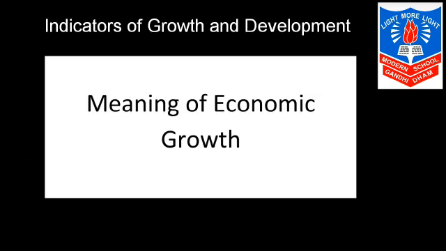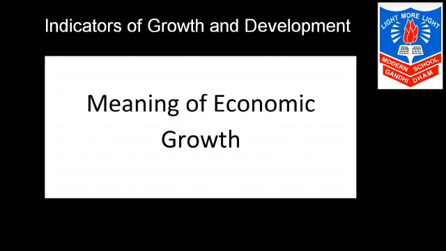Now, economic growth relates to a long run increase in total output of the economy. Total output of the economy means total increase in quantity of goods produced in the economy. Economic growth rate is a continuous increase in real national income and real per capita income, that is per person's income.